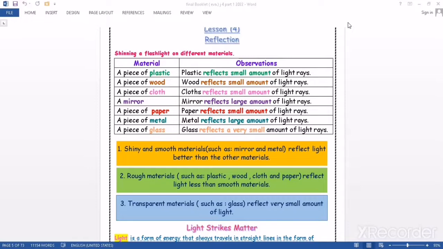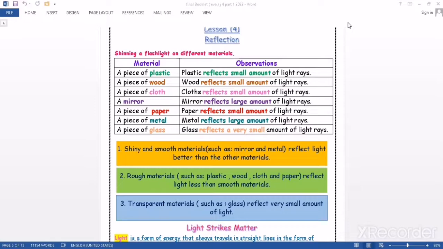So now we can say that any shiny and smooth materials, such as mirrors and metals, reflect the light better than the other materials, which means that a large amount goes to the reflection. But rough materials like plastic, wood, clothes, and paper will reflect the light, but with a smaller amount than the smooth and shiny ones. And finally, the transparent materials such as glass will reflect a very small amount of light.